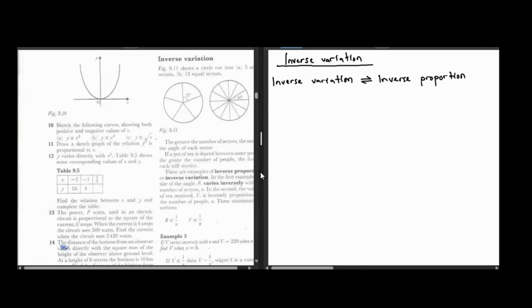Fig 9.11 shows a circle cut into A, 5 equal parts and B, 12 equal sectors. The greater the number of sectors, the smaller the angle of each sector. So it is making sense, but we can actually have this example in our own way. But let us say we have two circles. So this is circle A and this is circle B.